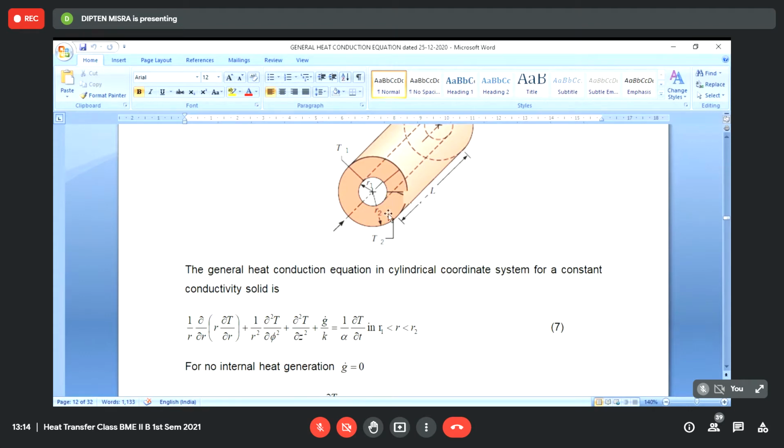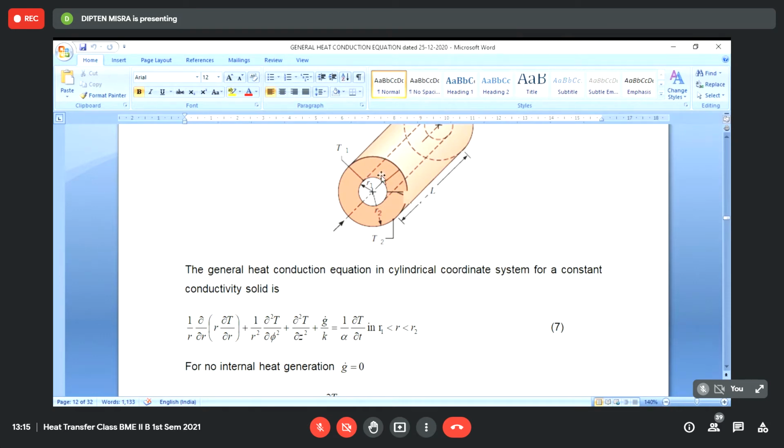And for the heat to come out from the body, there must be some temperature gradient along the z direction inside the body. So there will be some amount of del T del Z at the front edge and at the back edge. But that variation of temperature will not be visible in the rest of the body. So except near the edges, the temperature will not vary along Z. These are called boundary effects.